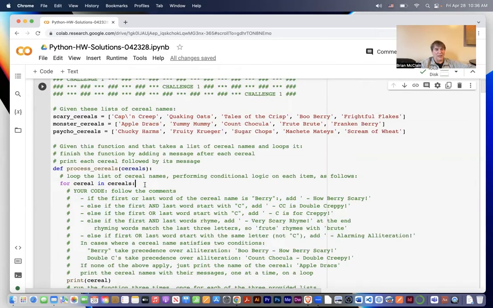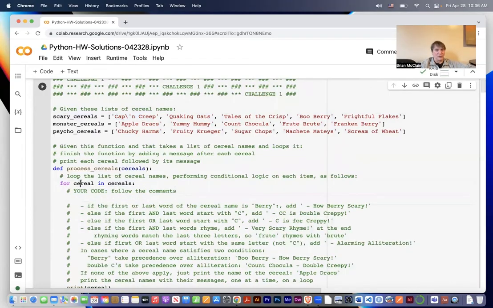Well, so to do that, we need to put the name of the cereal into a list, like split it into a list, and then look at the first item in the list at index 0 and the last item of the list at index -1 and compare them. So we're going to call it words equals cereal dot split.